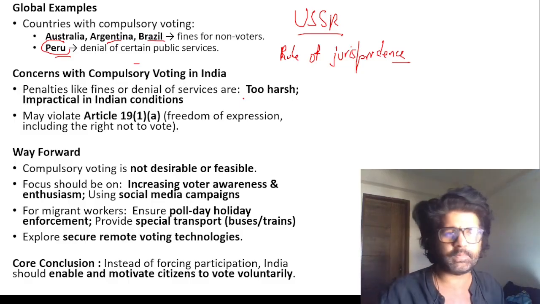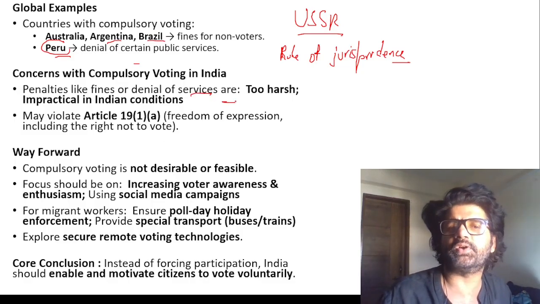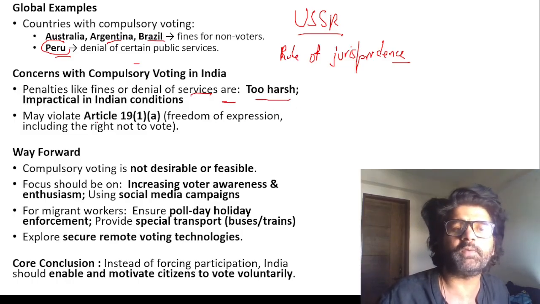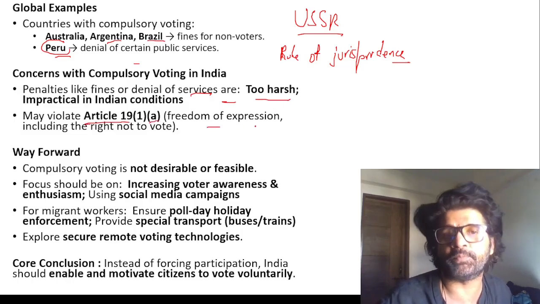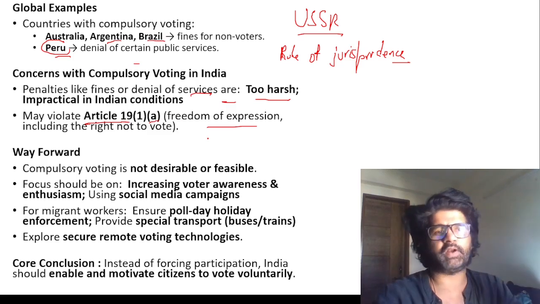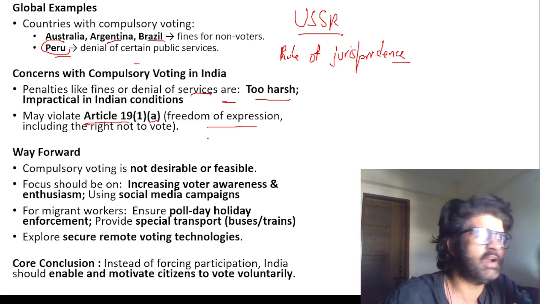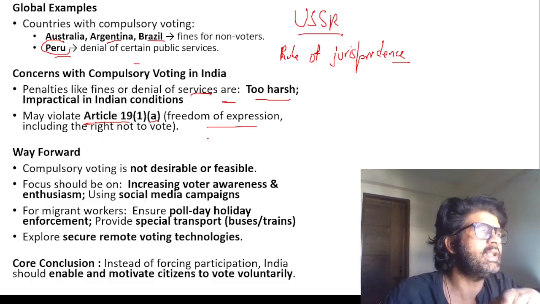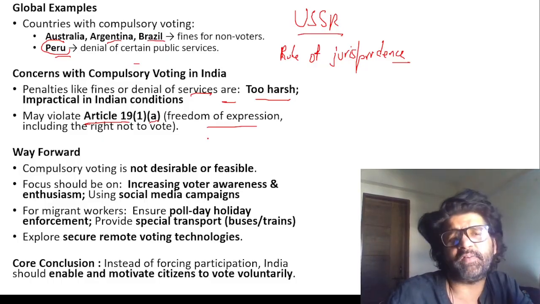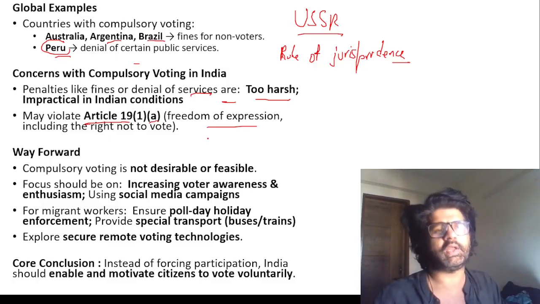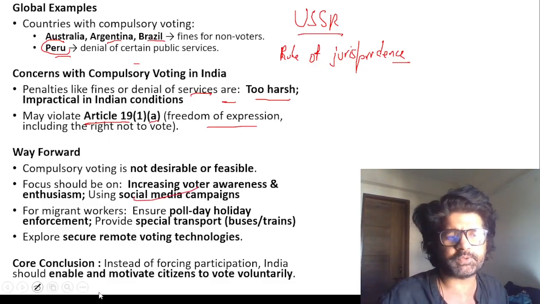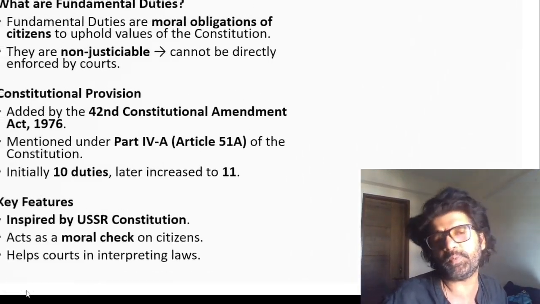Concerning compulsory voting, penalties like fines or denial of services are too harsh and may violate Article 19(1)(a), freedom of expression. If I have a right to vote, I also have a right not to vote. That is also part of my freedom of expression. I feel like all these are ek hi thali ke chatte batte, that means all are the same, no different. Then why should I vote? So again, way forward, etc. This is important from a mains perspective. Let's see some things important from a pre perspective.